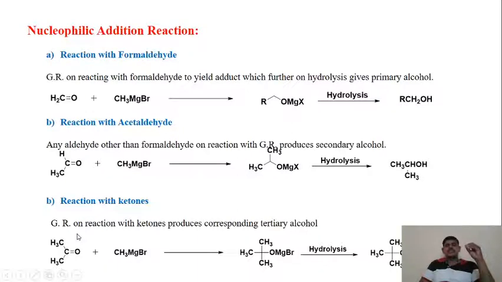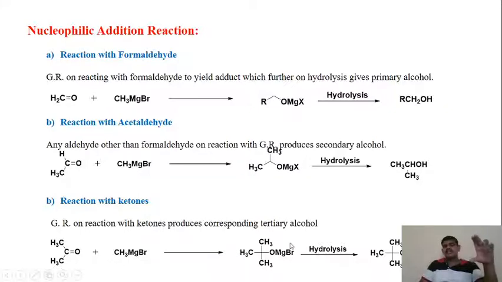The next is reaction with ketone. The Grignard reagent on reaction with ketones gives us the tertiary alcohol. Okay, this is acetone. This acetone, when it reacts with methyl magnesium bromide, gives us this adduct, and this adduct on hydrolysis gives us the tertiary alcohol, that is tertiary butanol.